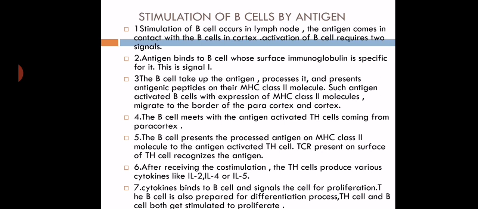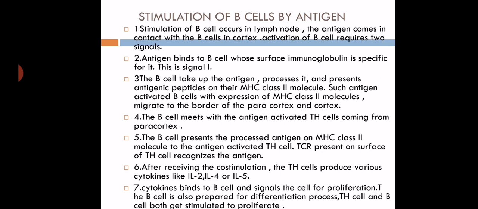Firstly, the antigen binds to a B cell whose surface immunoglobulin is specific for it. See here, a specific antigen stimulates a specific type of antibody. So whenever the antigen binds to a B cell whose immunoglobulins present on the surface of the B cell are very specific for it, that is signal 1. When the antigen comes in contact with the B cell surface immunoglobulin that is very specific to that antigen, that is the one signal, or signal number 1.